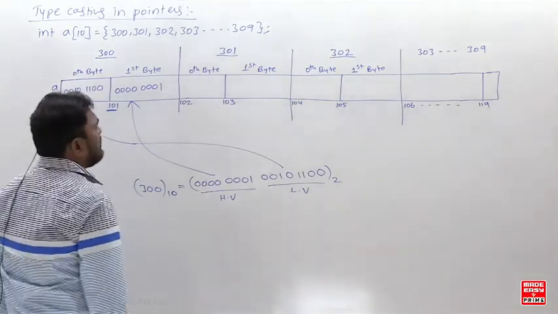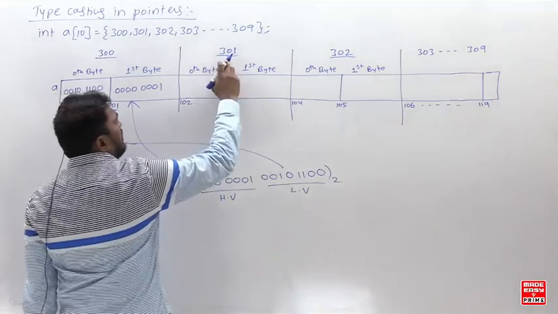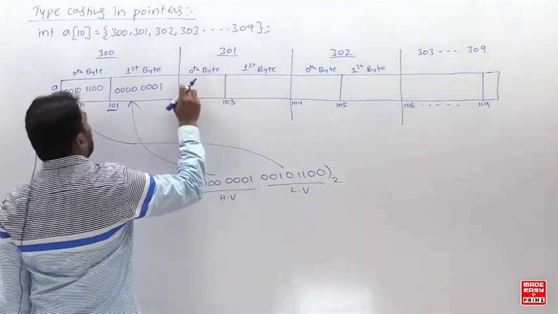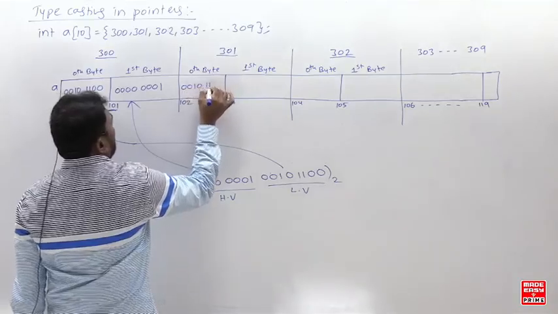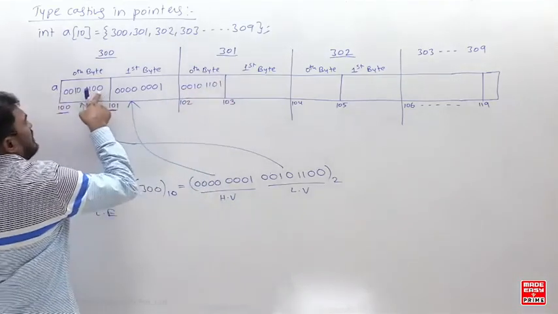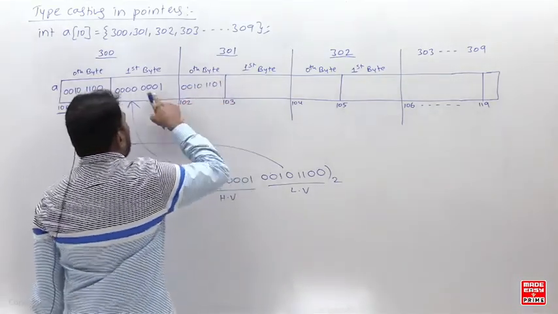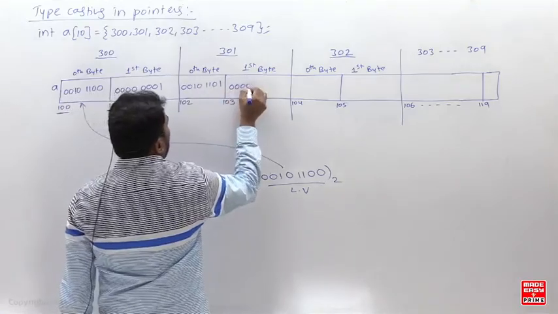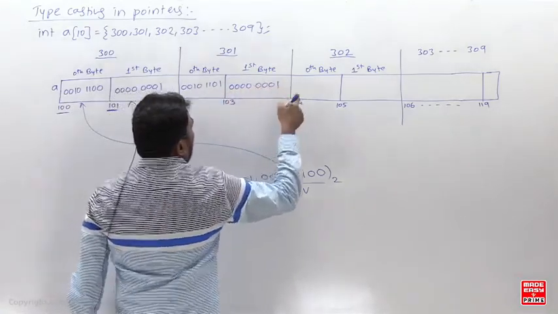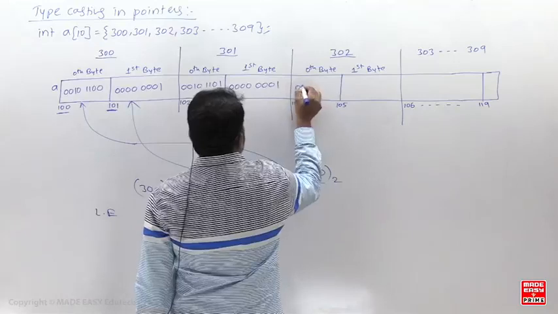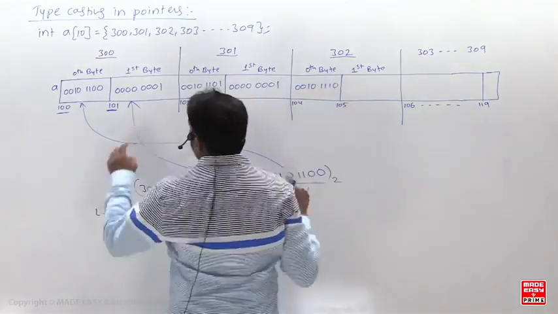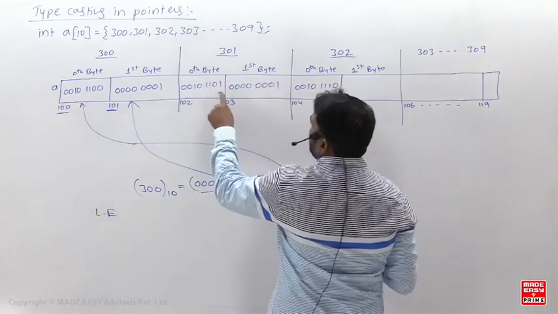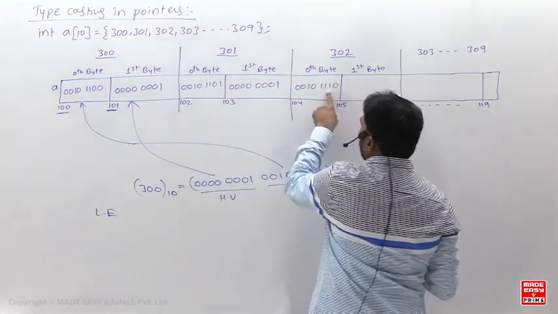Right. And next, in the same manner, tell me how 301 will be stored. What will be the binary of 301? So 0010, and here it will be 1101, here it becomes 01 for 301, and this will remain the same: 0000001. The binary of 302 is the same, 0010 11, and the 01 becomes 10, so here it becomes 10, right?